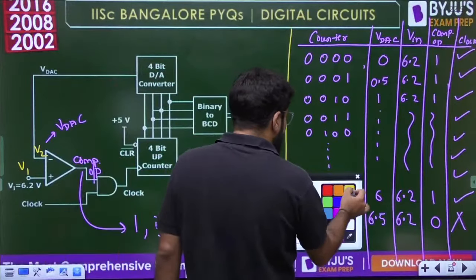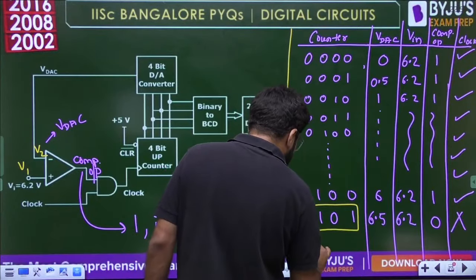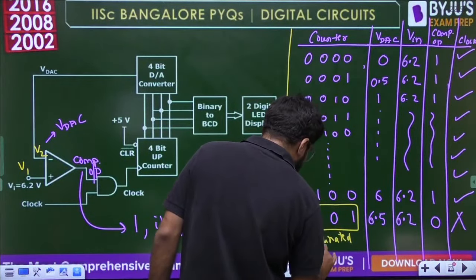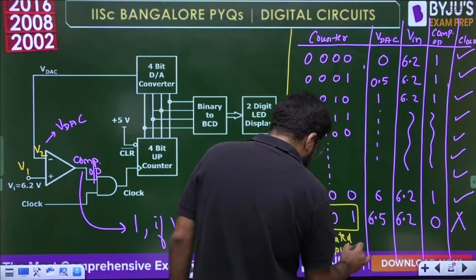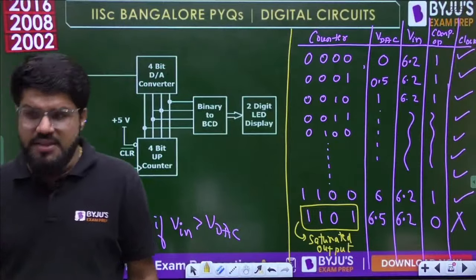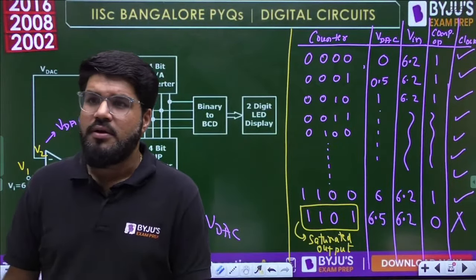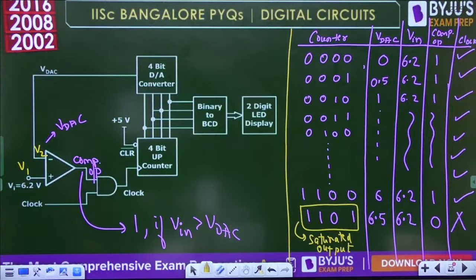I can say that this is the saturated output of the counter. This is known as the saturated output of the counter. Clear, everybody?